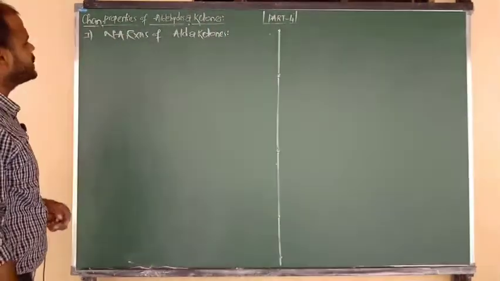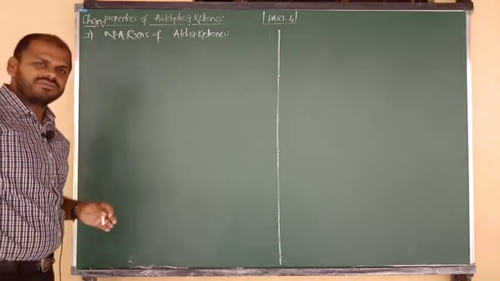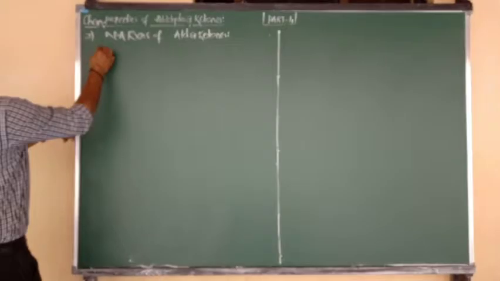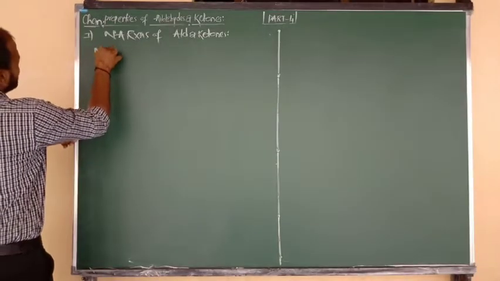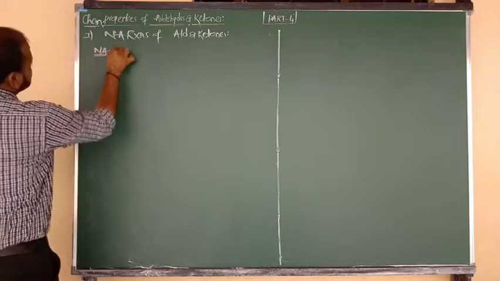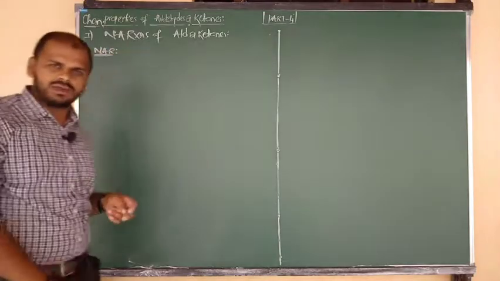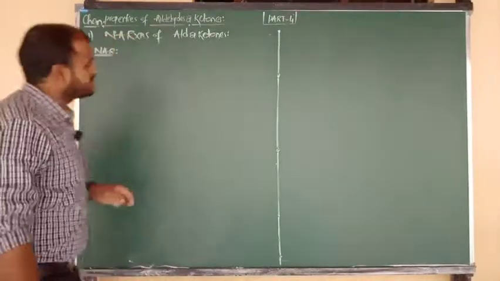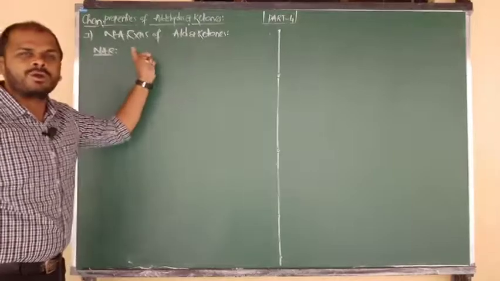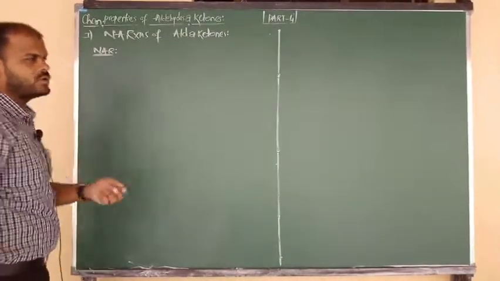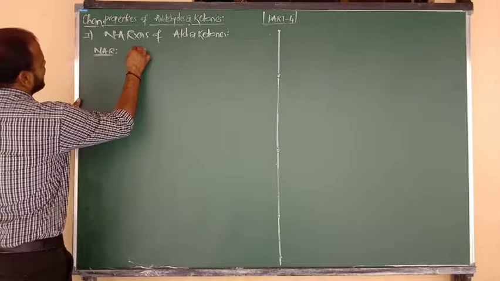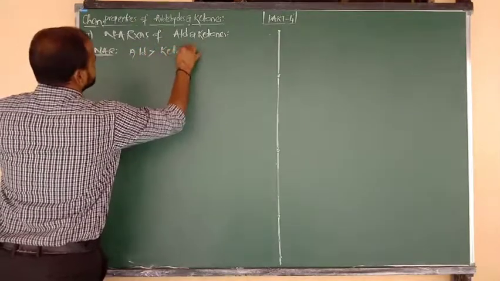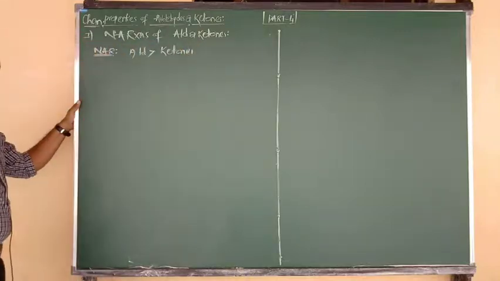How are aldehydes and ketones responsible for showing various types of nucleophilic addition reactions? That we are going to discuss now. First, why do aldehydes and ketones undergo nucleophilic addition reactions? Due to the polar nature of the C=O bond. And one more thing: of the two compounds, which easily undergoes nucleophilic addition reaction? Simply we have to say formaldehyde. So aldehydes are more reactive than ketones in nucleophilic addition reactions.